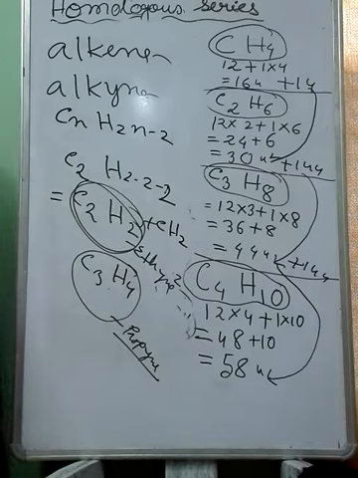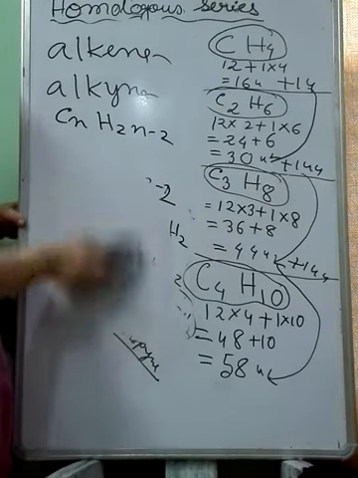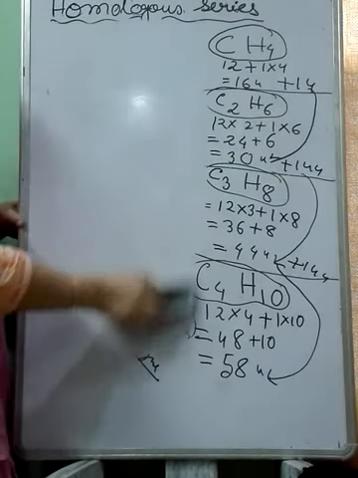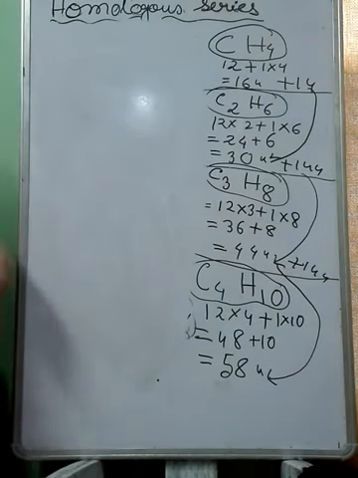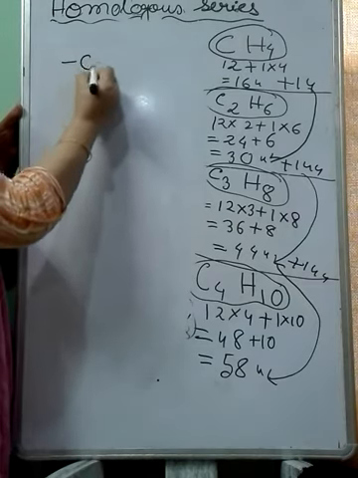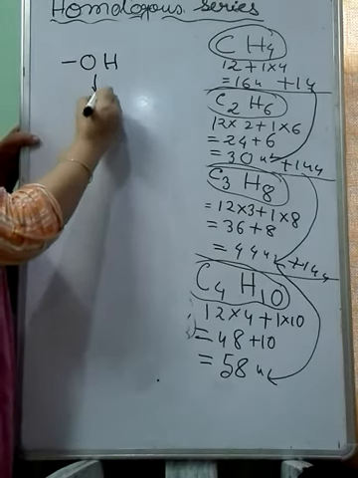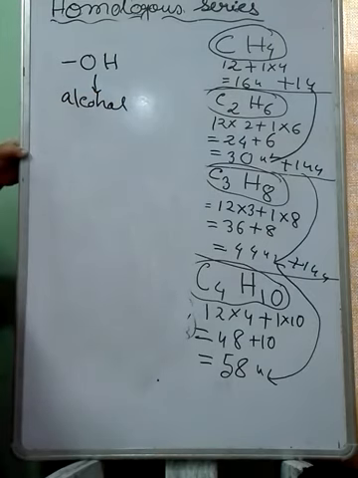Besides that, I want to say that there are a number of functional groups. Functional groups means a group of atoms together that change the property of an alkane chain. Group of atoms together form the property of a particular alkane chain. As for example, this CH, this dash, and OH. So this group is called the alcohol group.